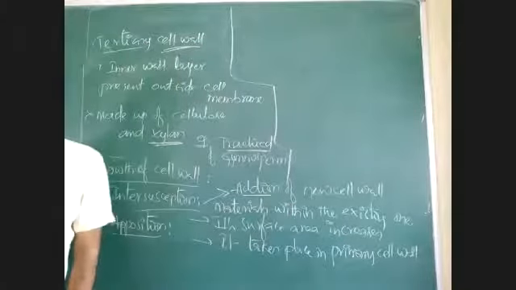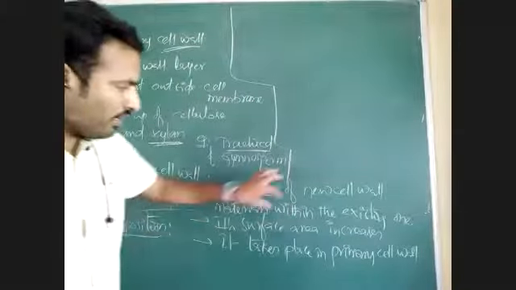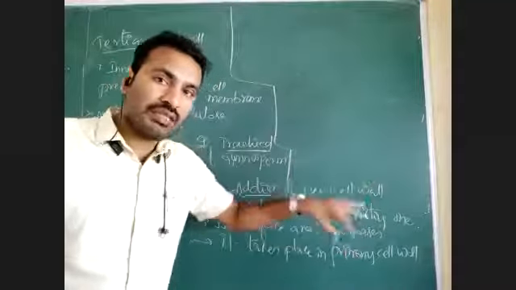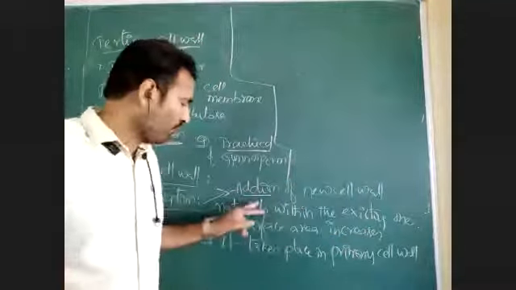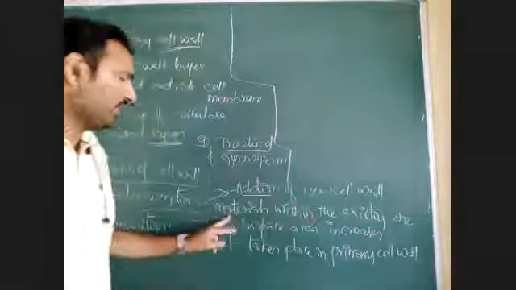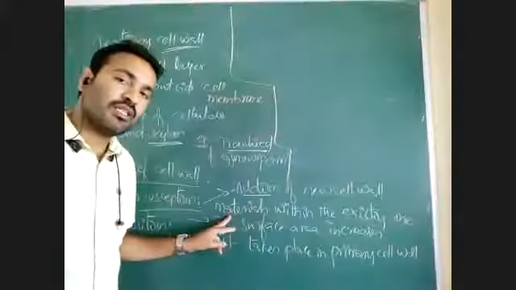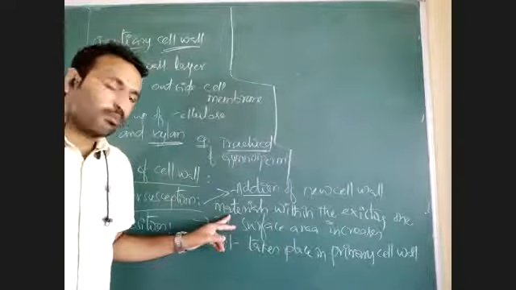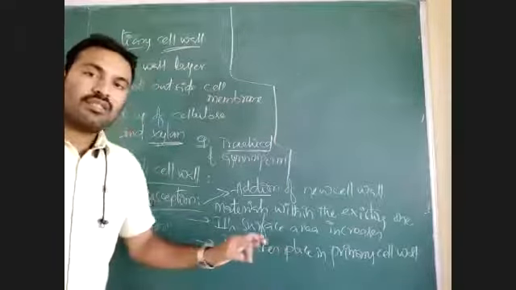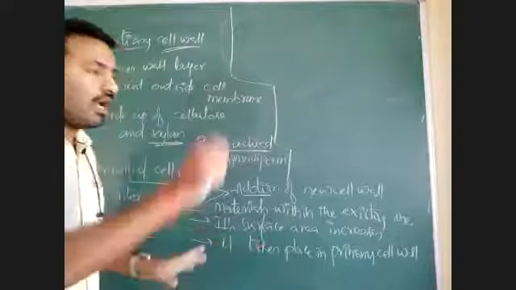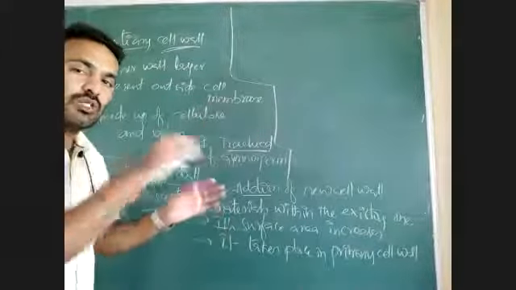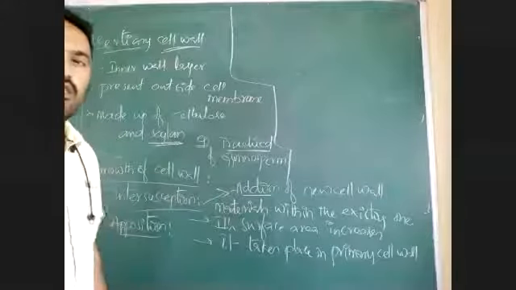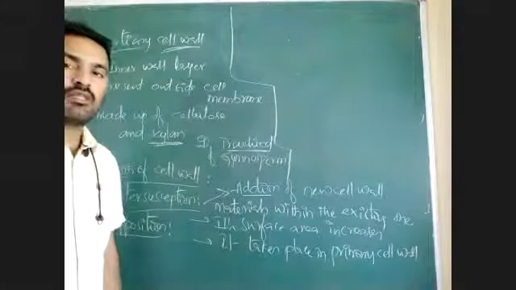What is that intersusception means? Already there is presence of some cell wall means to that cell wall there is addition of new cell wall material. What are that new cell wall materials? Cellulose, hemicellulose, pectin, or some proteins. That is the cell wall material. Suppose already some cell wall is there means to that cell wall in all sides there is addition of new cell wall materials or chemical substances.